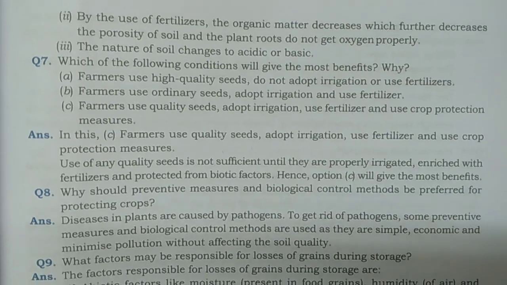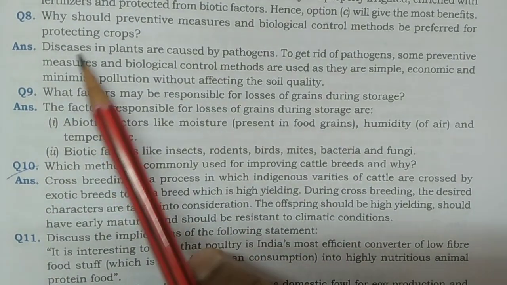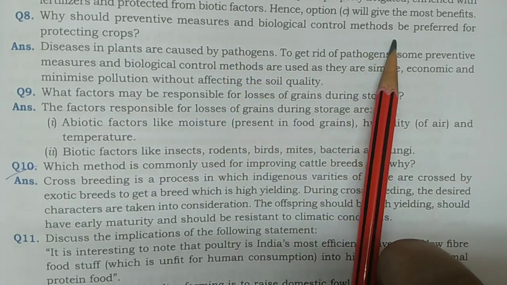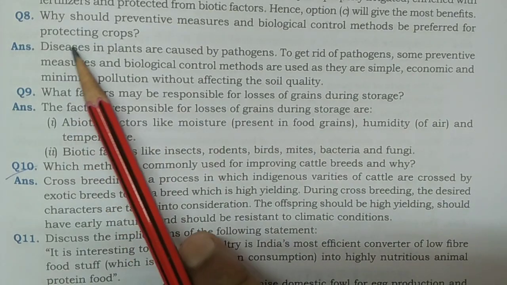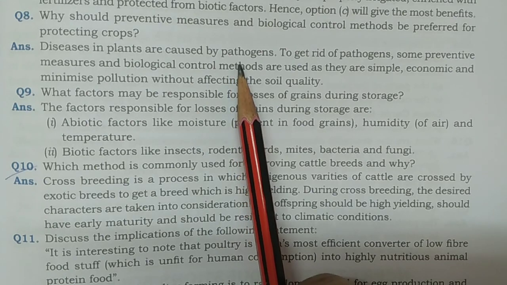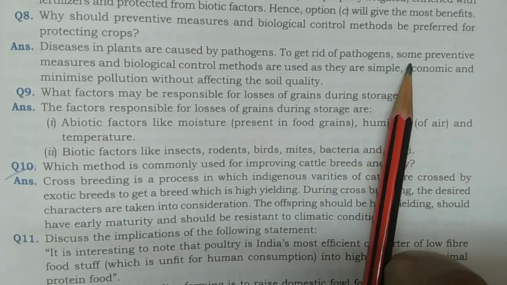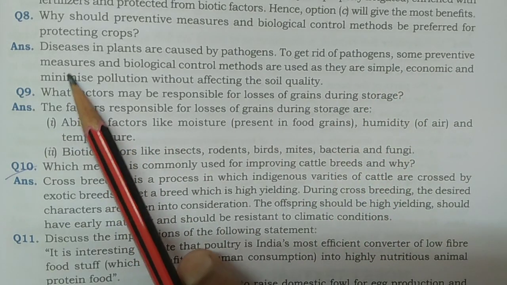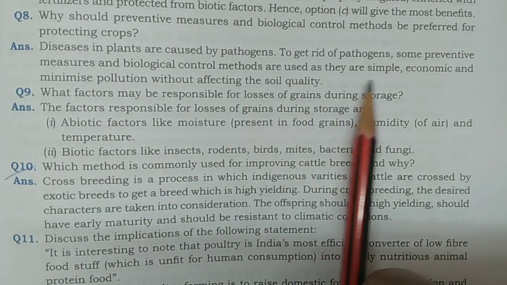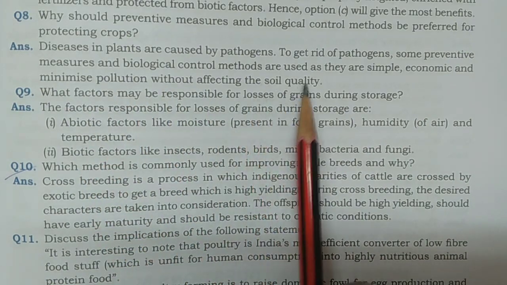Now next is question number 8. We will cover everything from here. Why should preventive measures and biological control methods be preferred for protecting crops? Diseases in plants are caused by pathogens, and to get rid of pathogens, preventive measures and biological control methods are used, as they are simple, economic, and minimize pollution without affecting the soil quality.